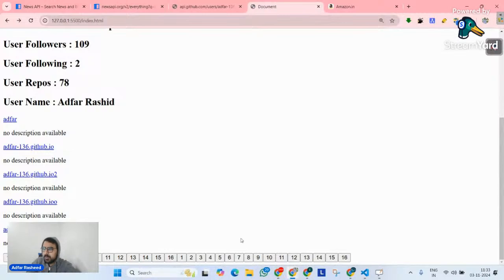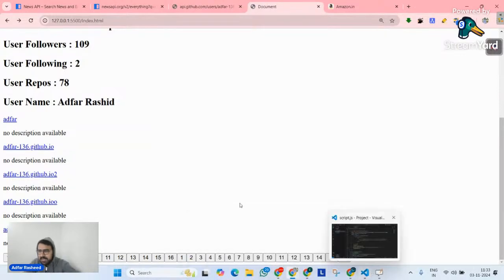Now, what are they supposed to do? When I click on 11, they should open the 11th 5 repositories that I have. When I click on 18, they should open the 18th. Although I can see pagination twice. Do you see, guys? I can see 1 to 16, 1 to 16 twice there. So it means something is wrong, which we will figure out.